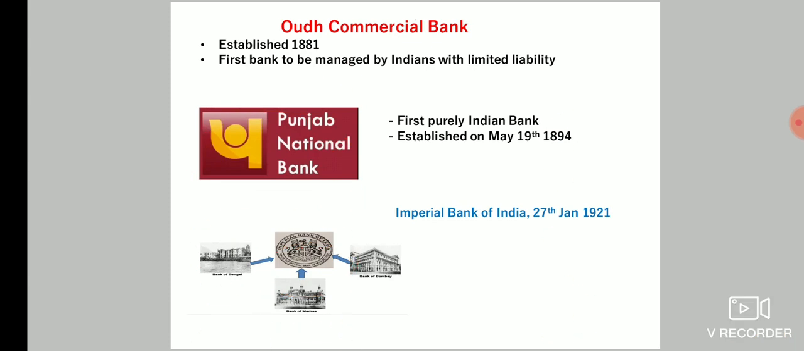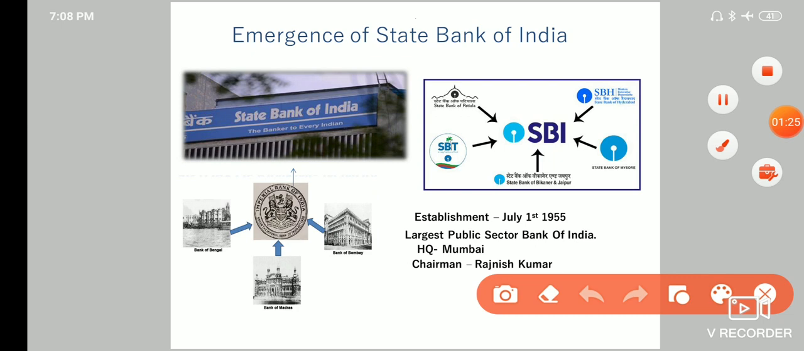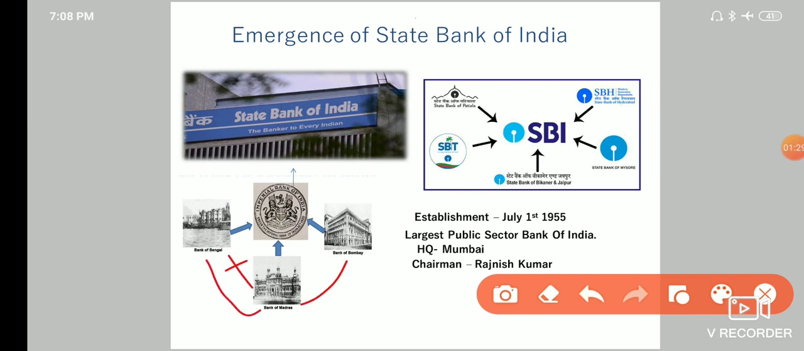And next is the emergence of SBI. So we know that these three Presidency banks were merged to form the Imperial Bank of India, and this Imperial Bank of India was renamed to form the State Bank of India. So the history of State Bank of India starts from 1st July 1955, and presently this is the largest public sector bank of India, which is headquartered at Mumbai, and the present chairman is Rajneesh Kumar.